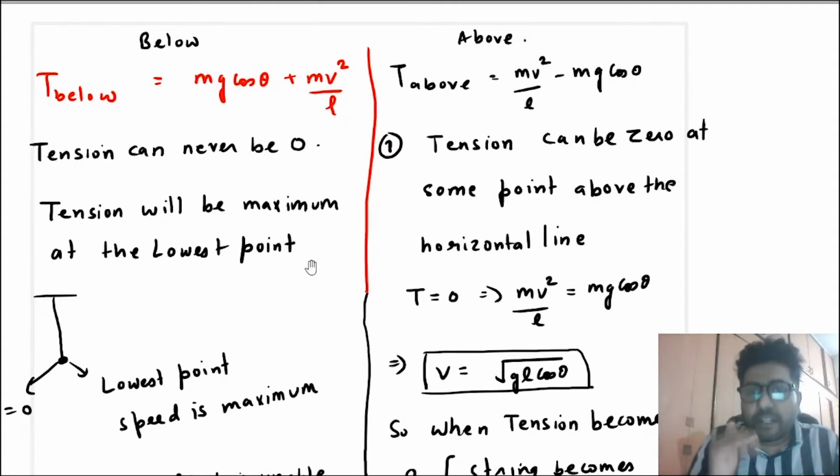But if it crosses the horizontal line, but still does not have sufficient velocity to complete the vertical circle, then at some point tension will become 0. And if tension becomes 0, still there will be speed. But when tension becomes 0, the particle ceases to be in a circular motion. In that case, the string becomes loose and the particle starts to perform free fall projectile motion.